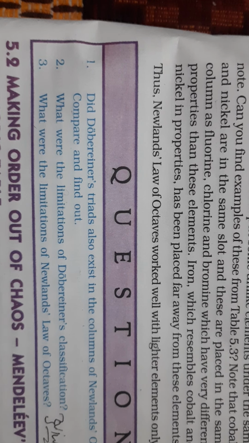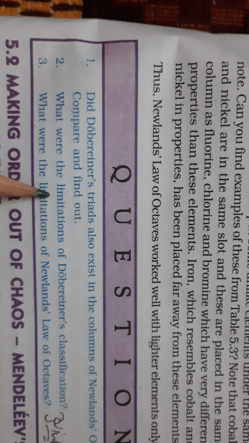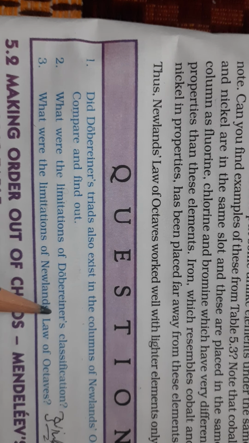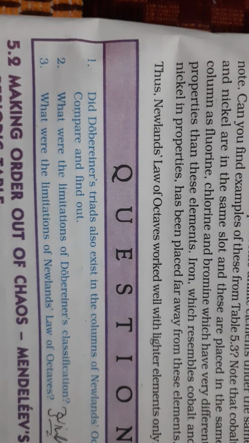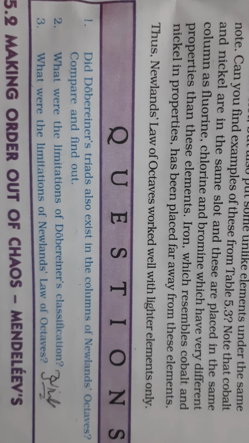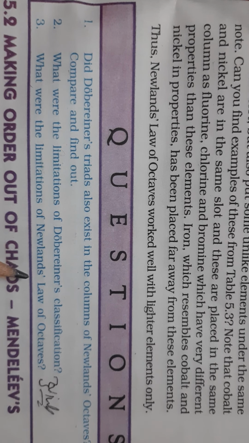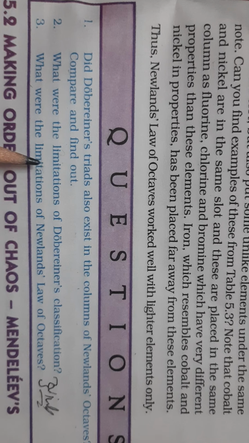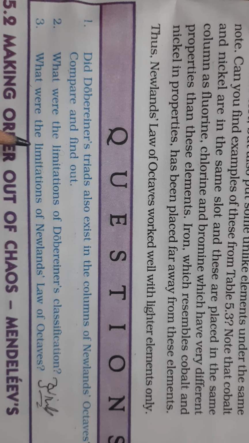Therefore, the classification was not so successful. According to Dobereiner, we arrange similar elements in sets of 3, where the atomic mass of the middle element is the mean of the first and third elements. So this concept is applicable only for limited elements.